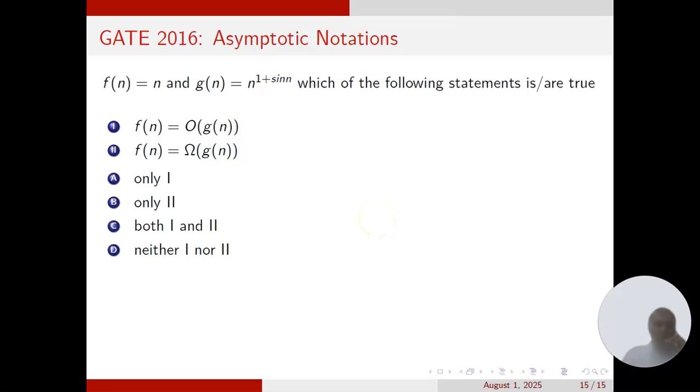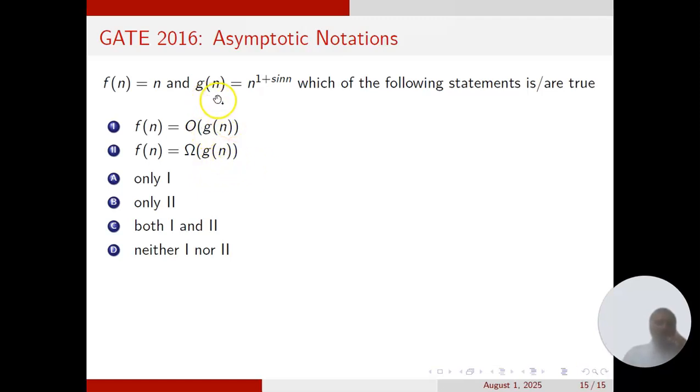Hello, this is a question on asymptotic relation. You are given two functions, f of n is n and g of n is n power 1 plus sin n, where sin n is a trigonometric function. Now, which of the following relation holds? Whether f of n is big O of g of n or f of n is omega of g of n.